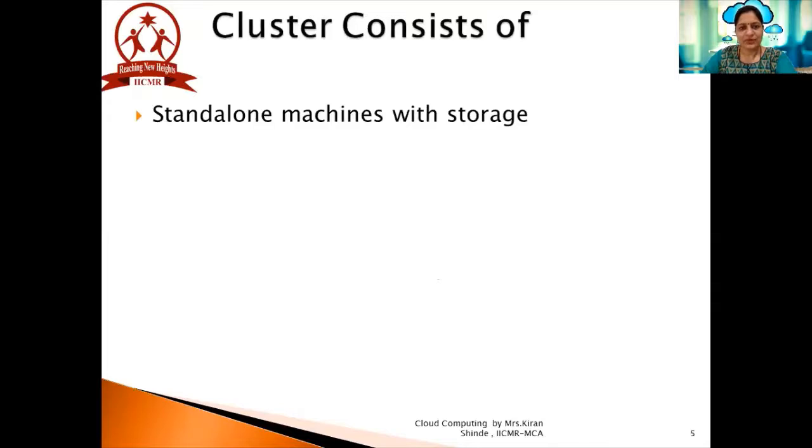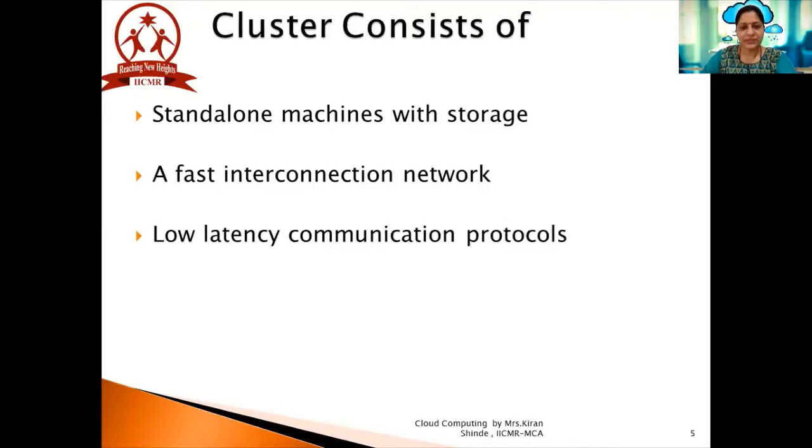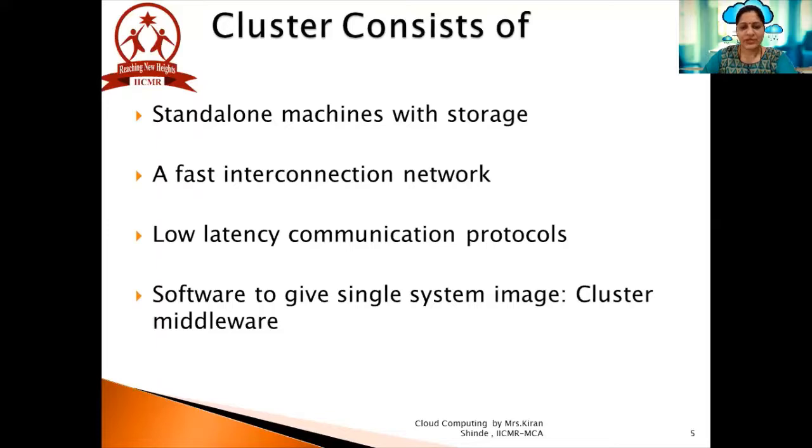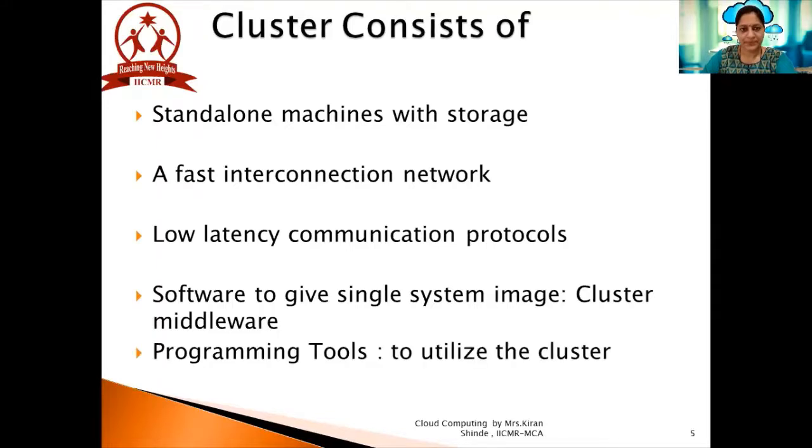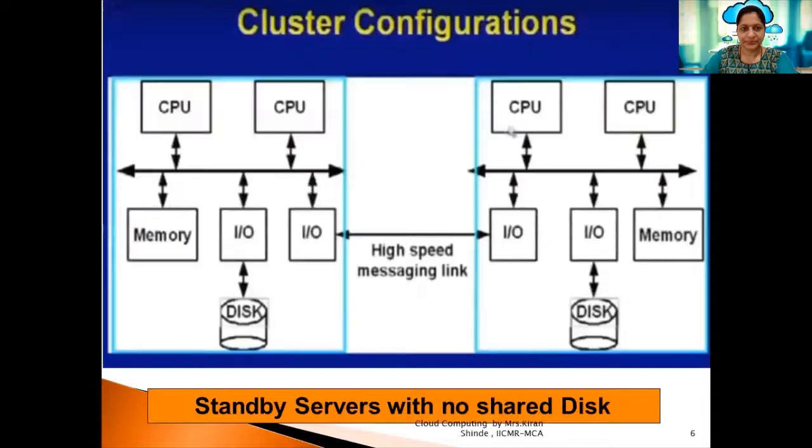A cluster consists of standalone machines with storage, a fast interconnection network, a low latency communication protocol to establish communication across the cluster, and software to give a single system image, which is also called cluster middleware. It also offers some programming tools to utilize the cluster.